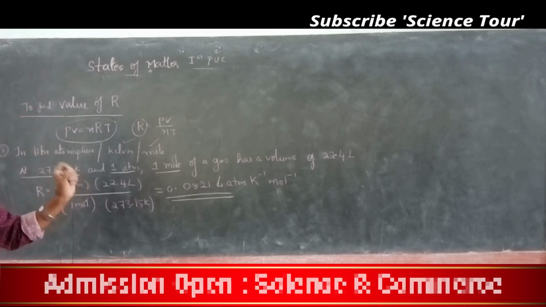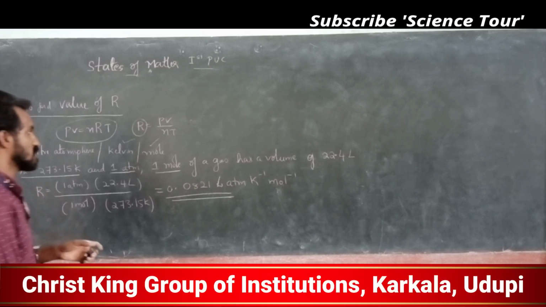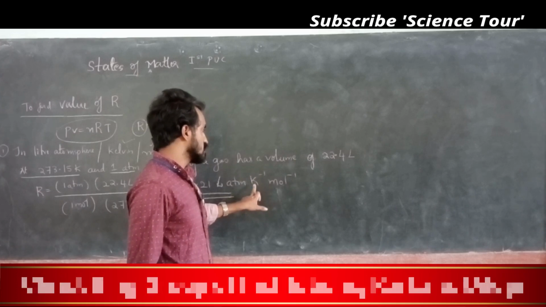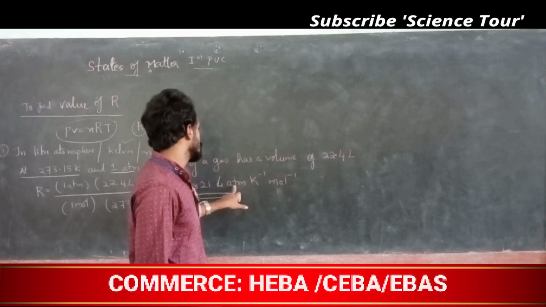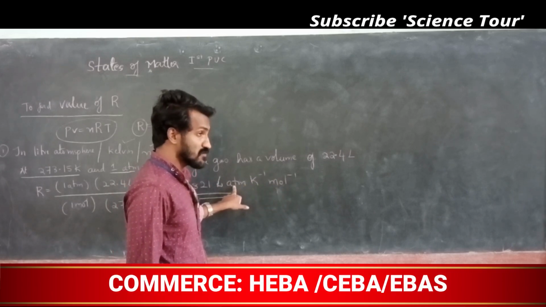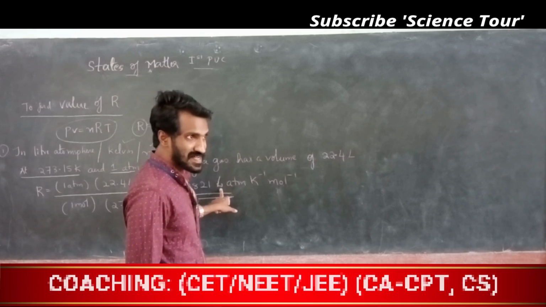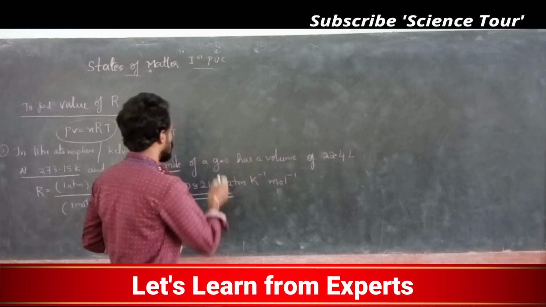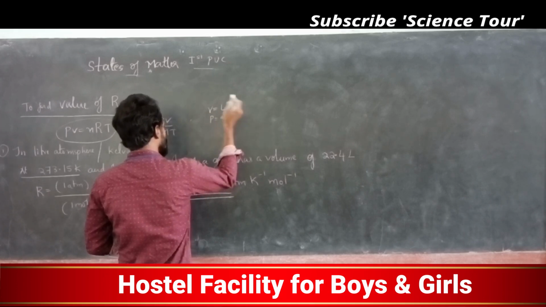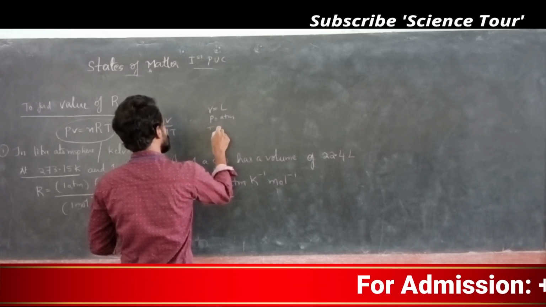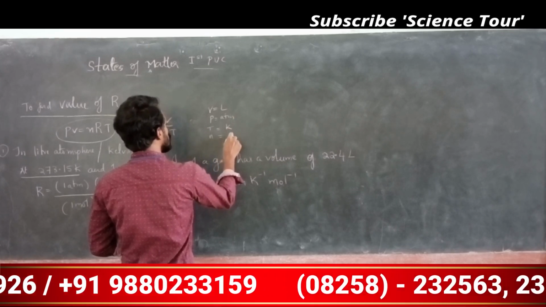Suppose they give one problem in which volume is given in liter, pressure in atmosphere, temperature in Kelvin, and number of moles in mole.